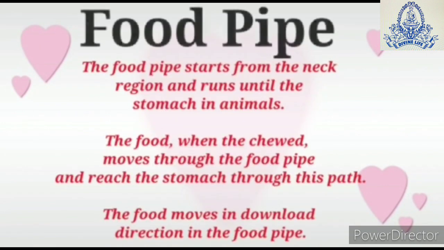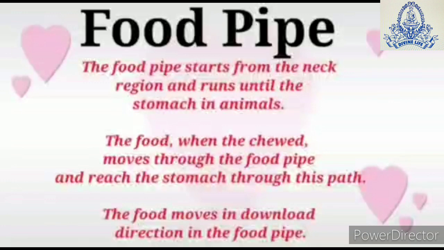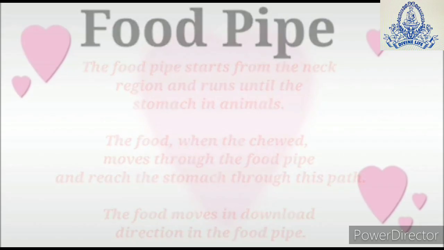After the buccal cavity, there comes the food pipe. The food pipe is also known as the esophagus. The food pipe starts from the neck region and runs until the stomach. The food which is chewed is moved through the food pipe and reaches the stomach through this path.